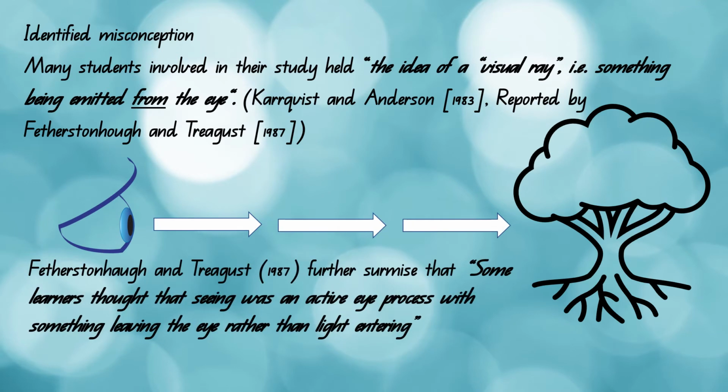In the 1983 study of student misconceptions about light, a comparative study of prevalent views found in Western Australia, France, New Zealand, Sweden and the United States, Kärrqvist and Andersson, as published by Featherstone, Howe and Tregast, 1987, concluded that the misconceptualised idea of a visual ray, that is, something being emitted from the eye, was held by many of those students studied. Featherstone, Howe and Tregast, in explaining the visual ray phenomenon, further surmised that some learners thought that seeing was an active eye process with something leaving the eye rather than entering.